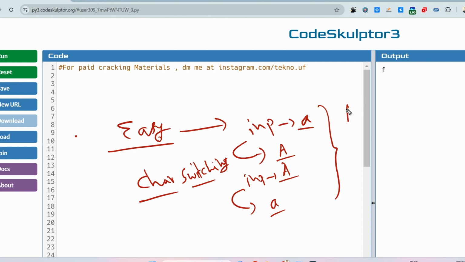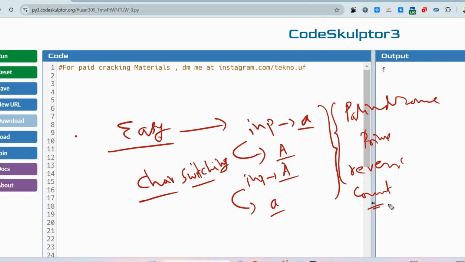If you know the concept of palindrome, prime number, reverse array, even odd array, count of digits, sum of digits, these types of questions are being asked these days. I hope you can solve this type of problem, so just implement these concepts in the coding round.